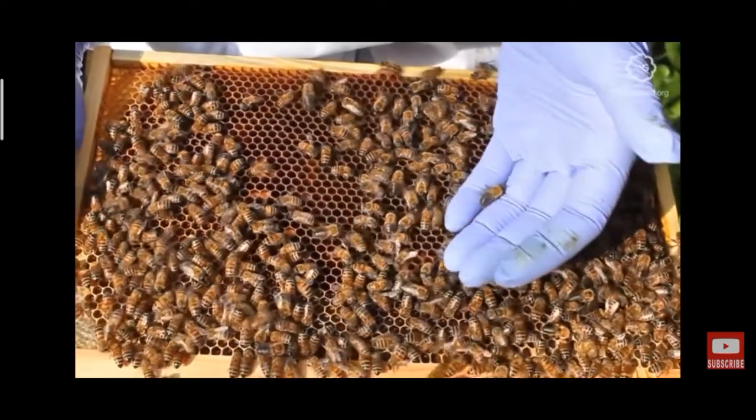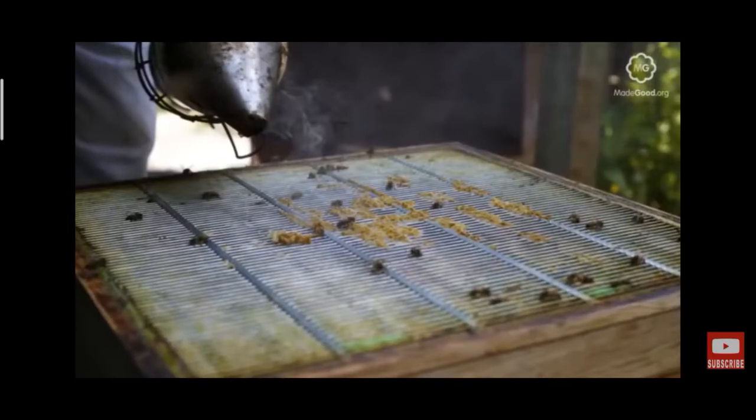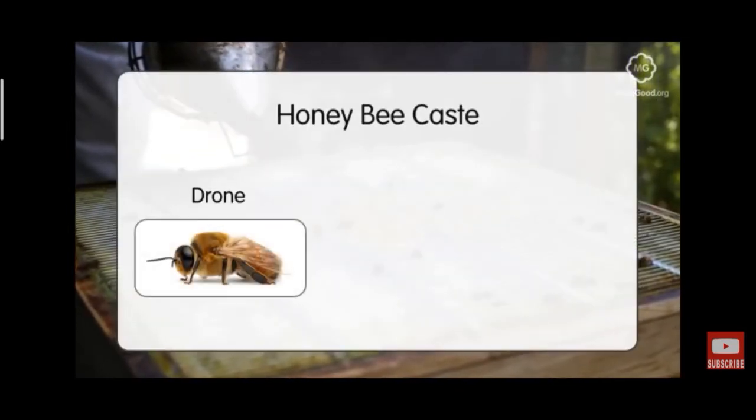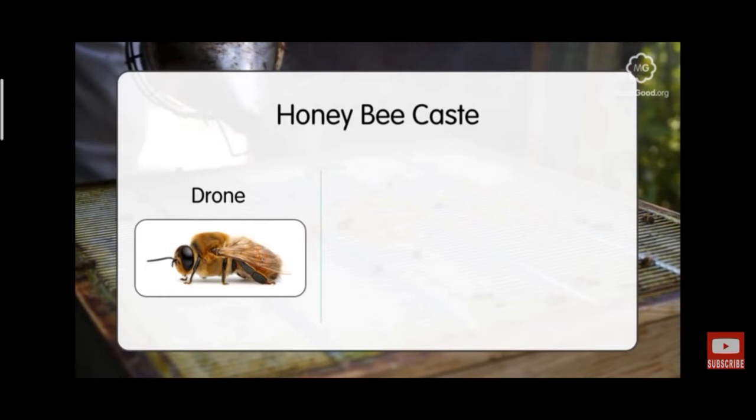There will be a few male bees in a hive. These are called drones. So drones do not have much work. They help the queen bee to lay eggs.